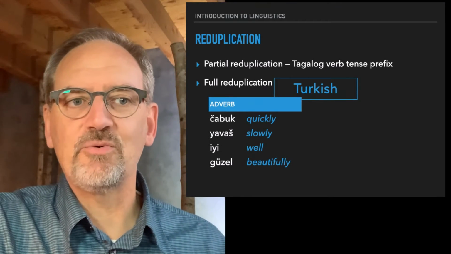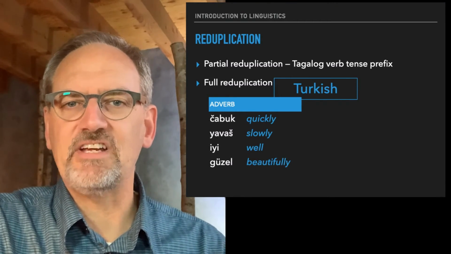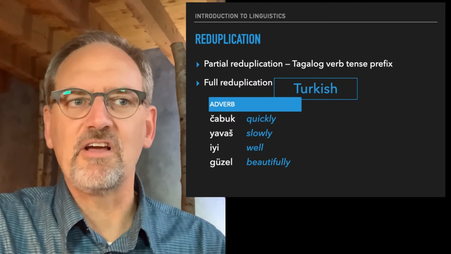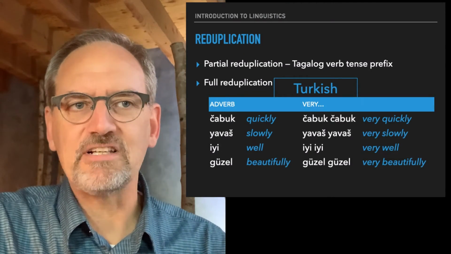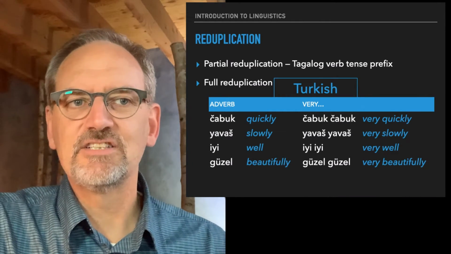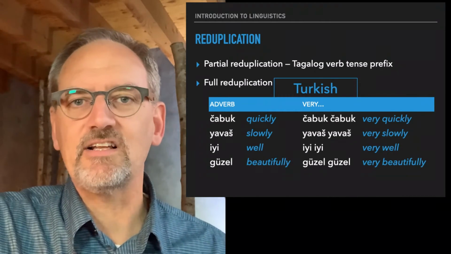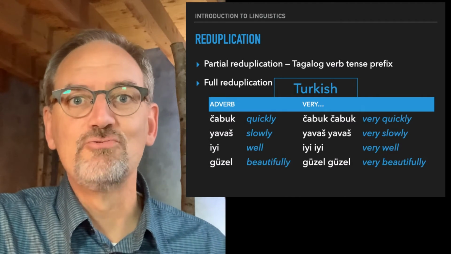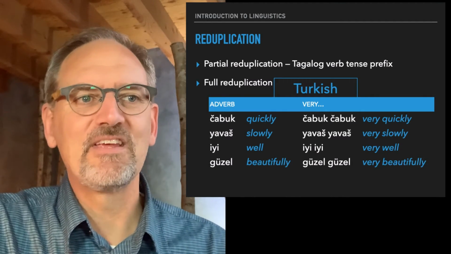And then when they get marked for a kind of intensifier, so meaning very quickly or very slowly, they use full reduplication.